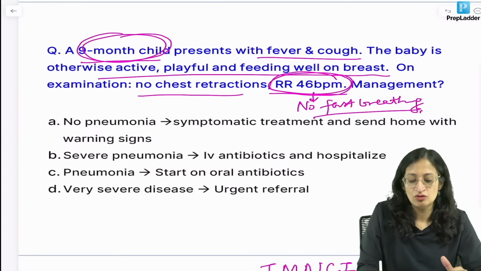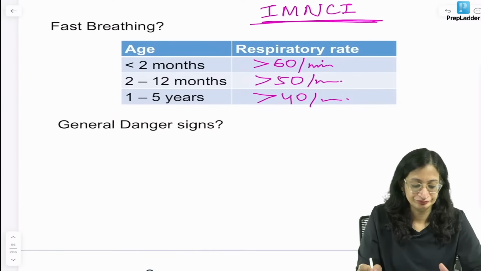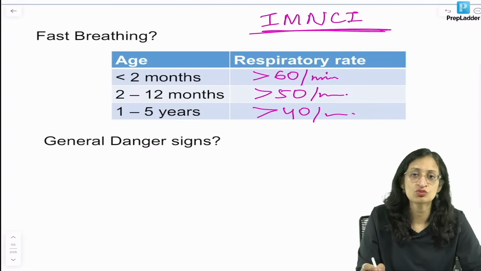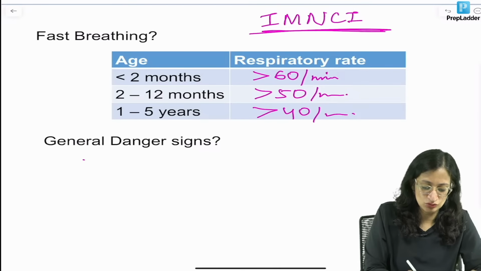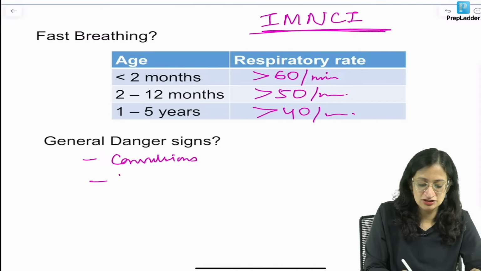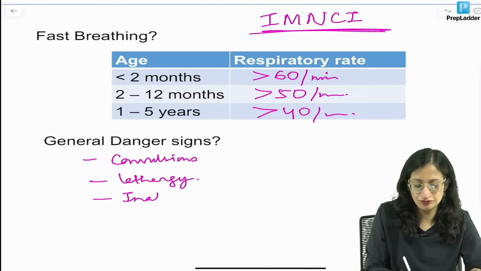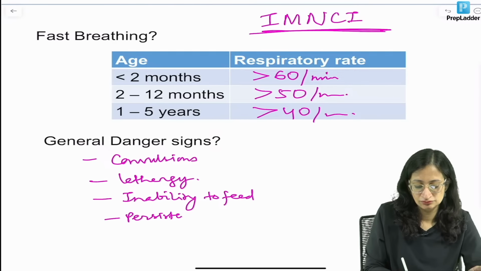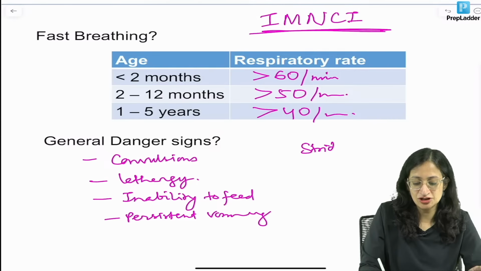Right? What about the general danger signs? General danger signs include if the child is having convulsions or seizures, lethargy, inability to feed, persistent vomiting, or if there is stridor in a calm child, then also we consider it as a severe illness.